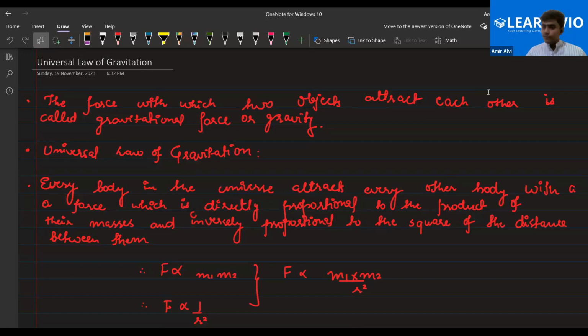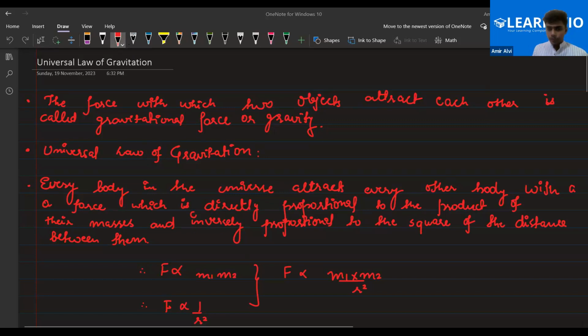But the force is very small, so it is not observable. But every object in the universe attracts each other, and that's how the universe works. The force with which two objects attract each other is called gravitational force. Am I clear to all of you, everyone?